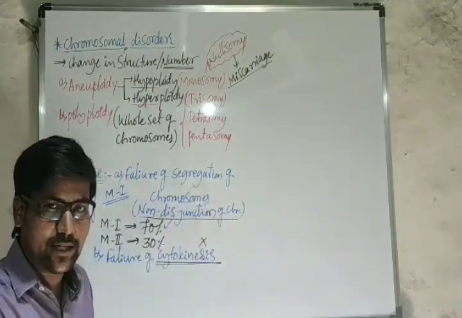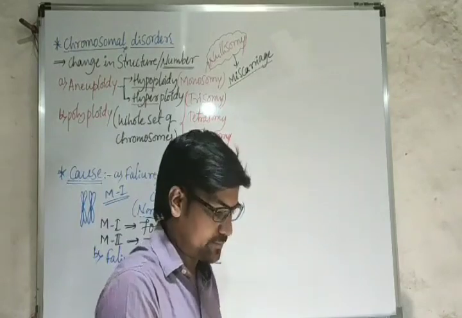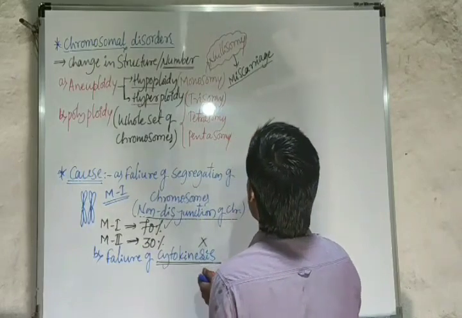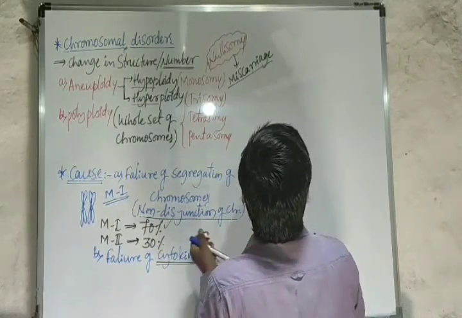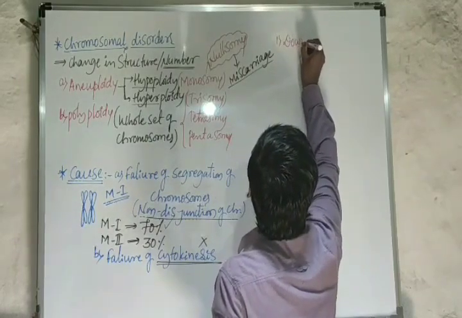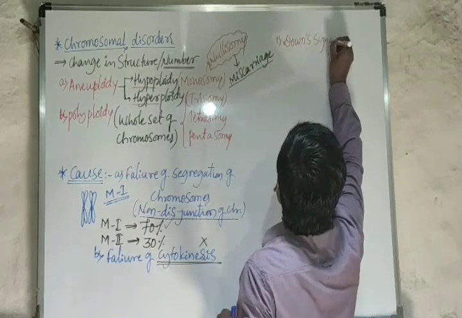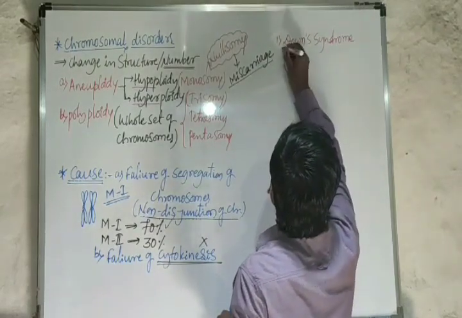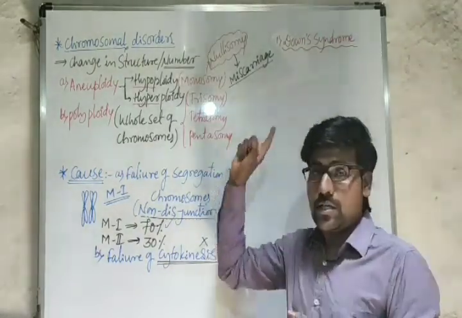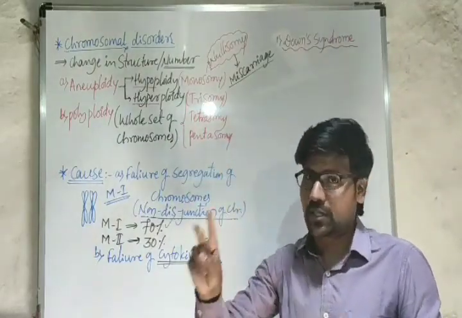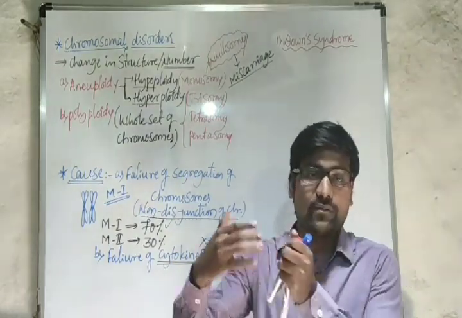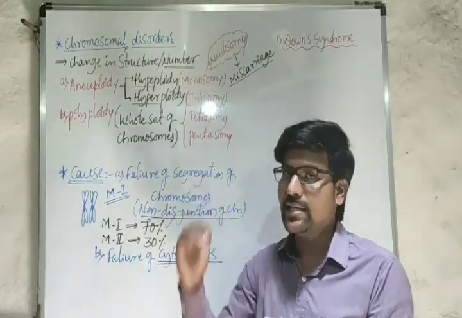In that sense, what are those disorders majorly? The first major disorder, let me consider the first one, is Down's syndrome. Down's syndrome, Klinefelter syndrome, and Turner syndrome are already given in our textbook theory. Along with that, we have some other chromosomal disorders also. Let us see what those are.